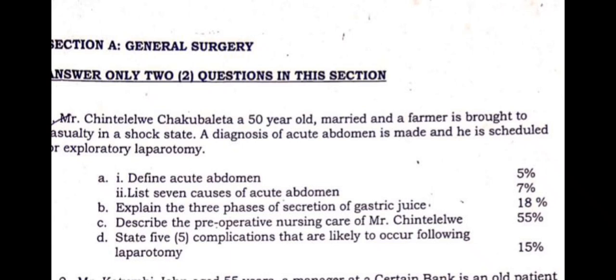Okay, then the second question on A is saying that list 7 causes of acute abdomen. This particular question requires a student who really understands surgical nursing very, very well. Remember I said, if you're talking about acute abdomen, it's a very complex topic that has various subtopics in it. There are a lot of causes that bring about acute abdomen. So just to mention but a few, we're going to start with what we call intestinal obstruction. So one of the causes of acute abdomen is what we refer to as intestinal obstruction.